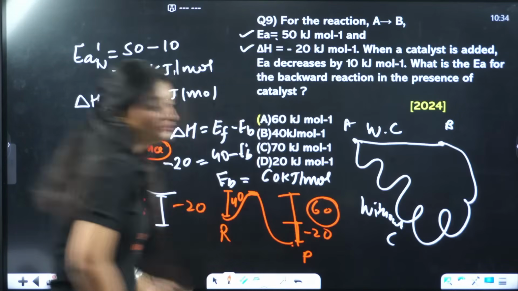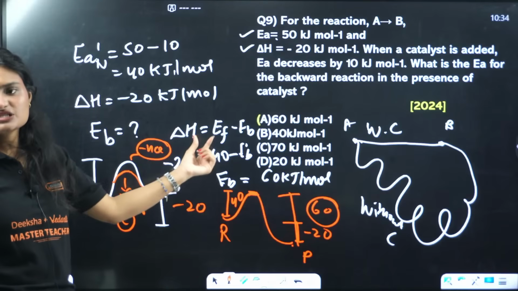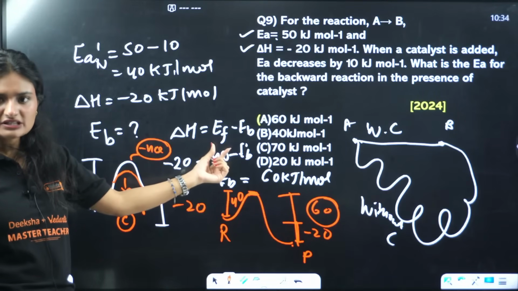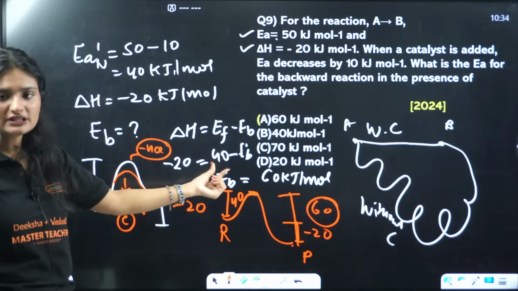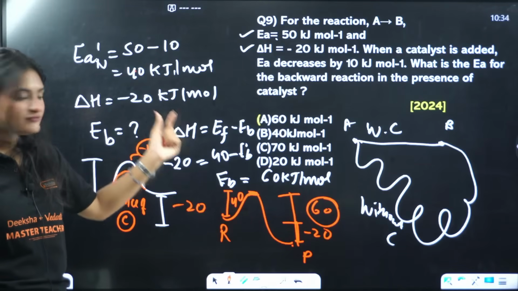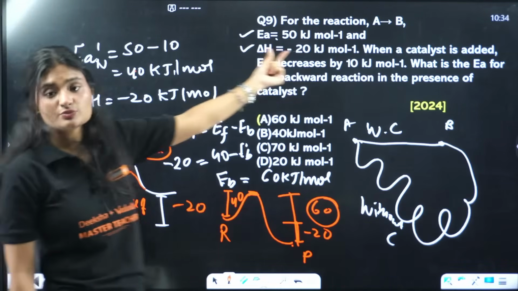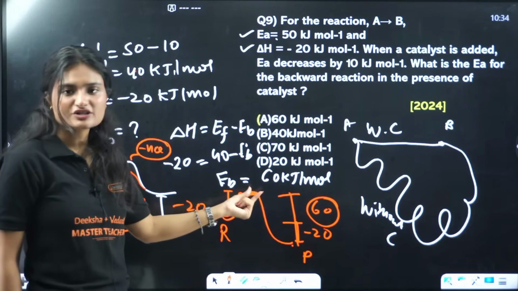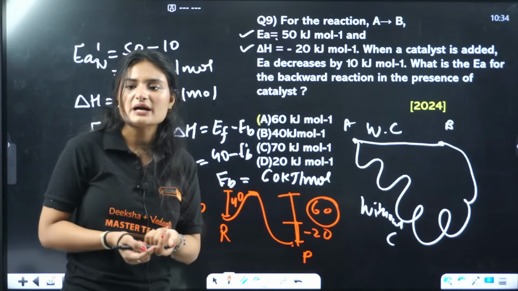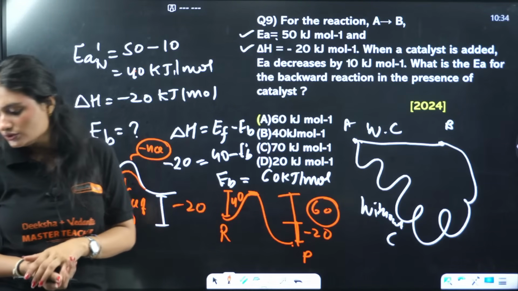If you don't know how to use this, you have the straight formula: change in enthalpy equals the activation energy of forward reaction minus activation energy of backward reaction. For forward reaction it was 40, because of the catalyst. Delta H, change in enthalpy, is minus 20 kilojoule. So the activation energy for backward reaction is equal to 60 kilojoule per mole.